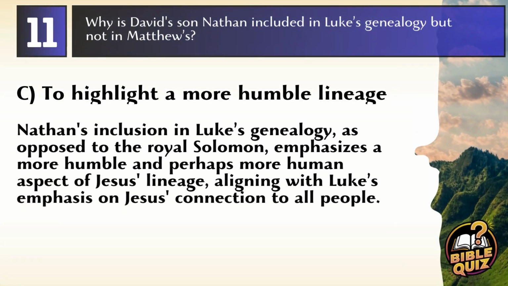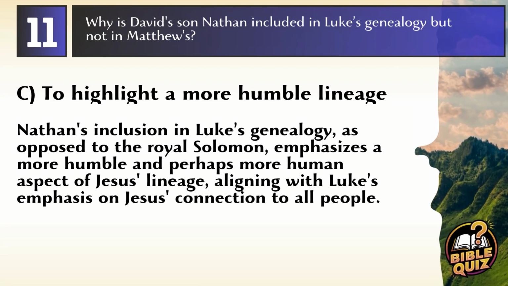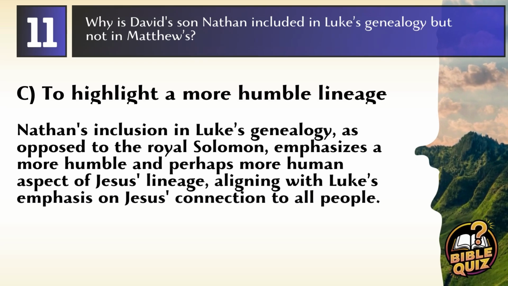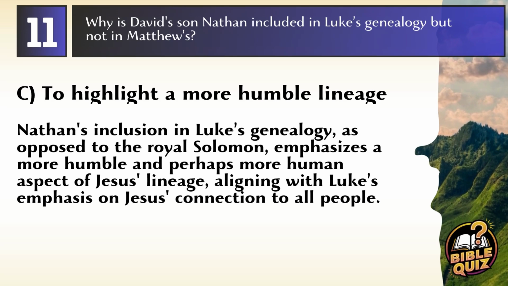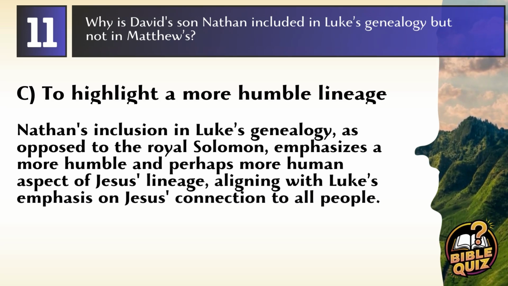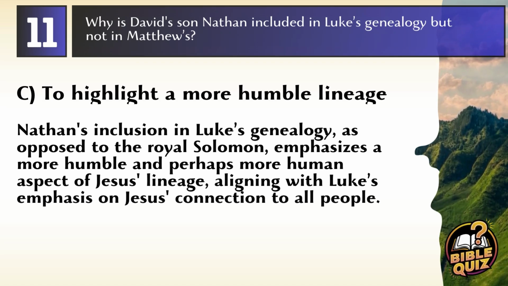Answer: C. To highlight a more humble lineage. Nathan's inclusion in Luke's genealogy, as opposed to the royal Solomon, emphasizes a more humble and perhaps more human aspect of Jesus' lineage, aligning with Luke's emphasis on Jesus' connection to all people.